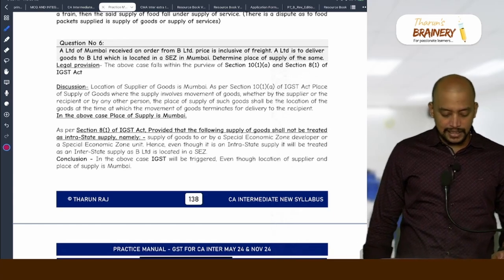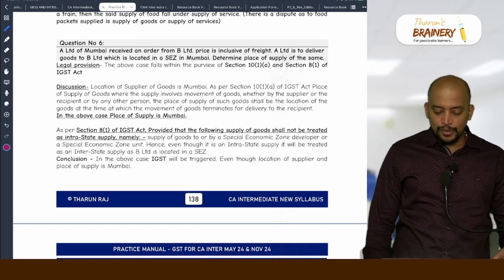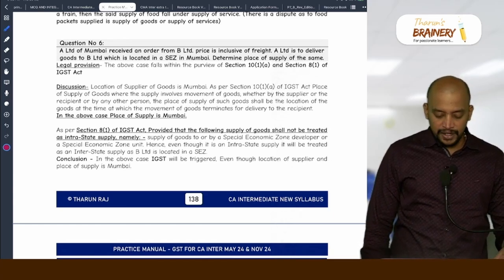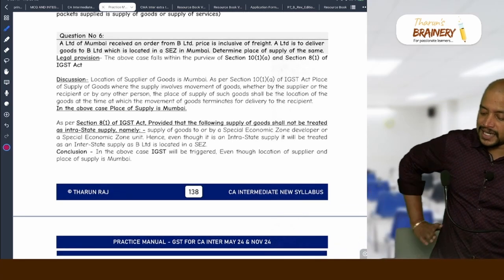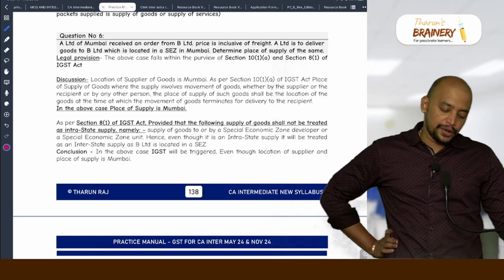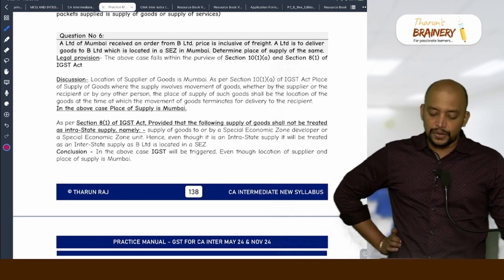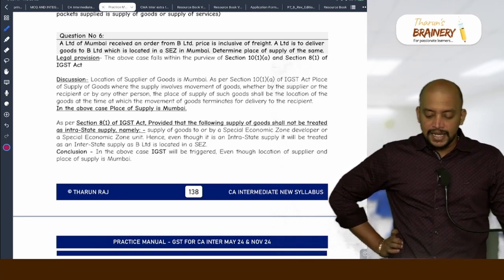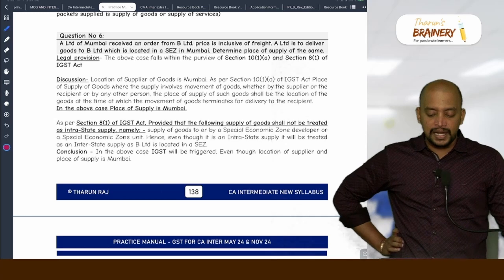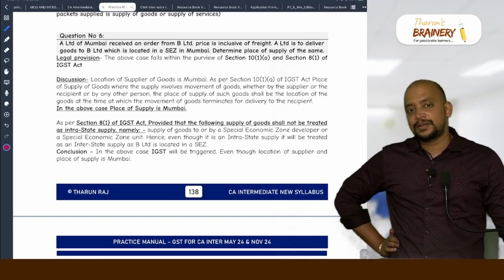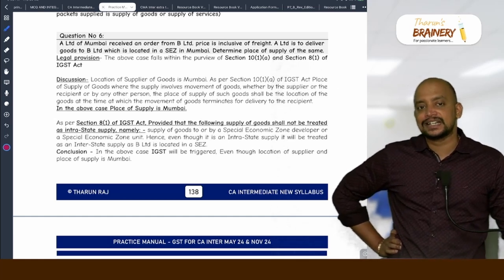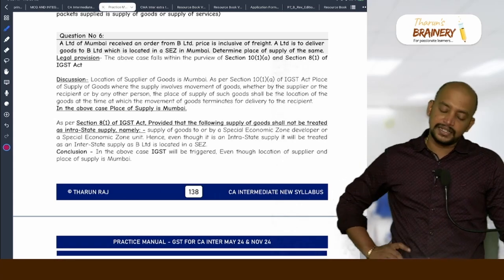Then next, A Limited of Mumbai received an order from B Limited, price is inclusive of freight. A Limited is to deliver goods to B Limited, which is located in a SEZ in Mumbai. Determine the place of supply of the same. Movement of goods, ending point. What is the ending point? Mumbai. Even though the supplier and place of supply are in Mumbai, it is interstate, because supply to SEZ is deemed